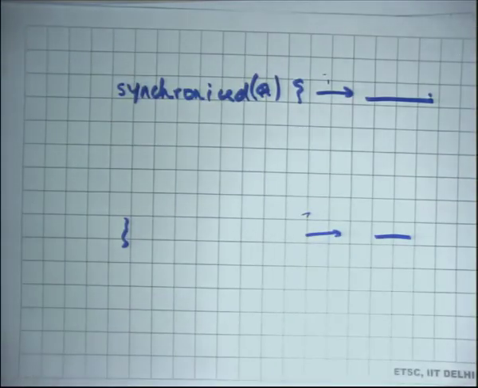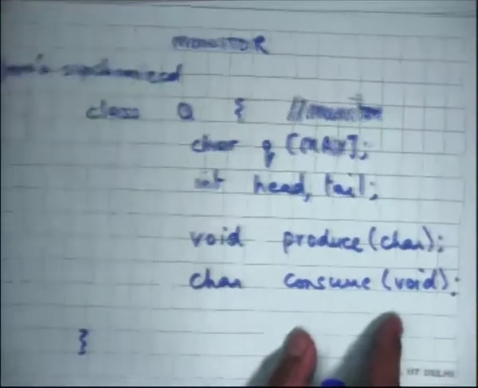So that reduces the chances of you making errors like release not being bracketed within acquire, because you are using a static language construct, you are sure that you're not running into errors of that type. Okay. So that's a monitor.